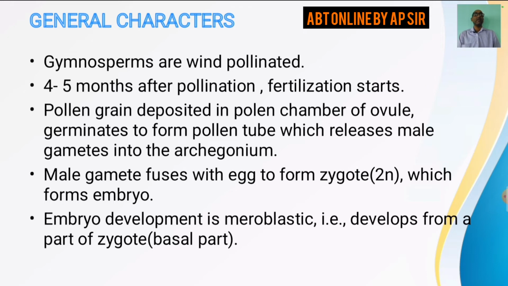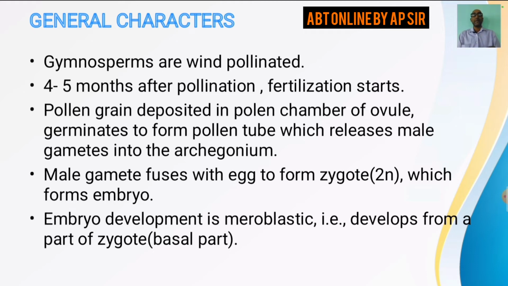So the pollen grain deposited on the pollen chamber of the ovule germinates. The pollen grains which have fallen on the pollen chamber of the ovule germinate to form a pollen tube, which releases male gametes into the archegonium. So from the pollen grain, male gametes are released into the archegonium.